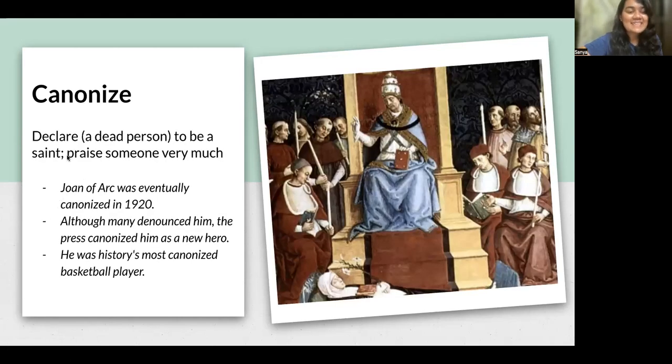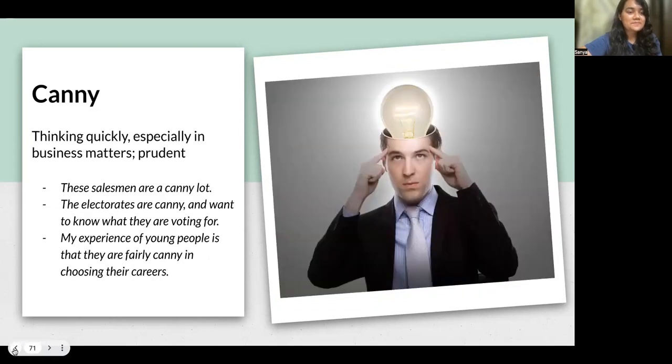Okay, canonize. Canonize means to declare usually a dead person to be a saint, or praising them a lot. You can remember it like this. A cannon killed a person and then that person was being praised so much. Like, oh my God, this person was such a good person and the good guy, and this guy was killed by a cannon. That's so sad. So if you're praising someone, that means you're canonizing them.